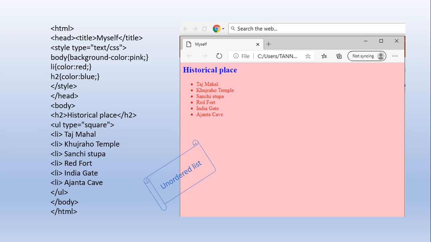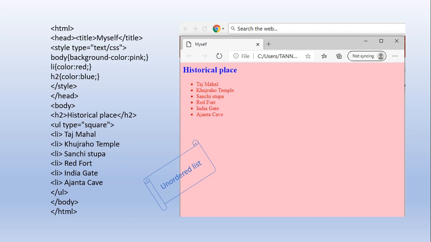Now in the body section, you can see that we have used only the tags, not any attributes. And in the output section, you can see that it is showing the pink background, the red list items, and the blue headings. Beyond that, we will see one more thing. The type attribute is used with the UL to change the type of the sequence. Li is an empty tag. Li stands for list item. It is an empty tag and used to add items to the list. After that, UL is closed, body is closed, and HTML is closed.